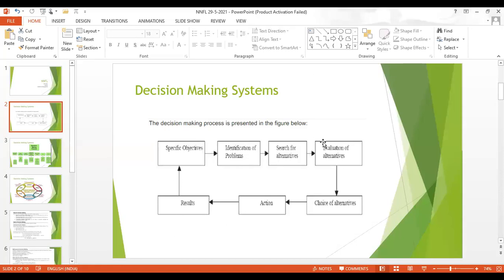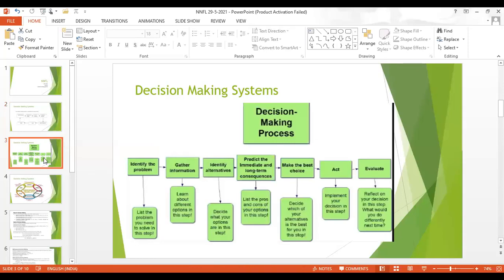Decision making is a cyclic process. One of the authors has identified the decision making process in several stages. First, you need to identify the problem. Next, gather information, learning about the different options regarding the problem. So what are the alternatives?